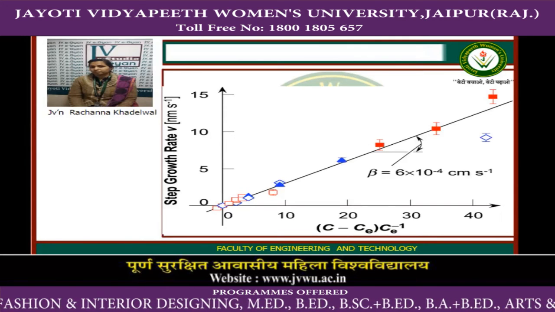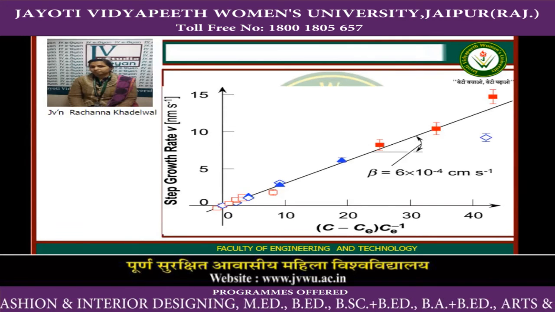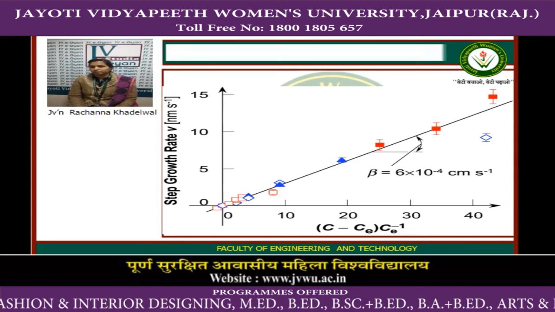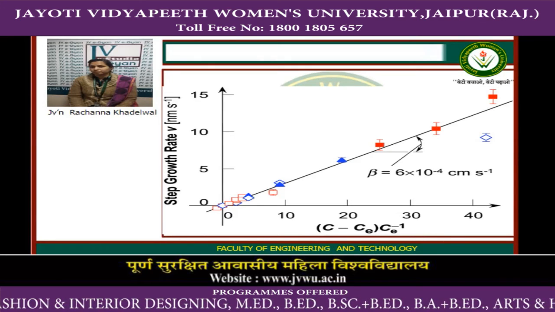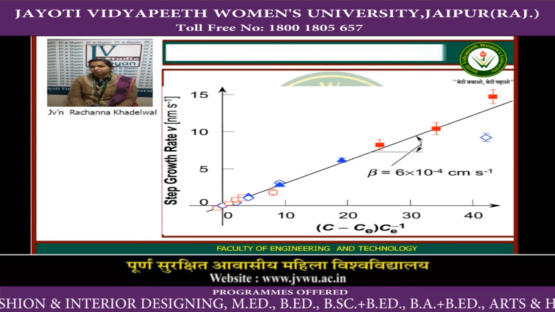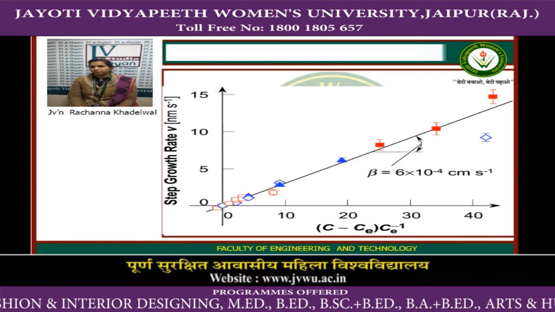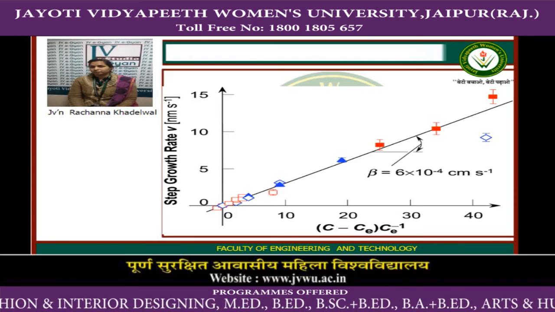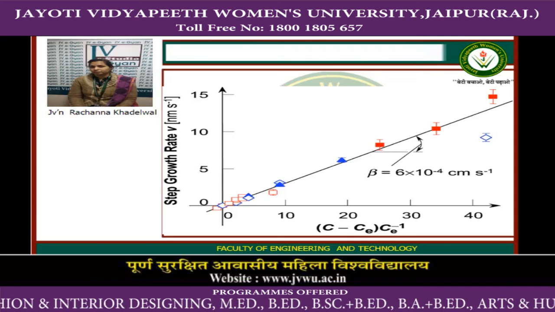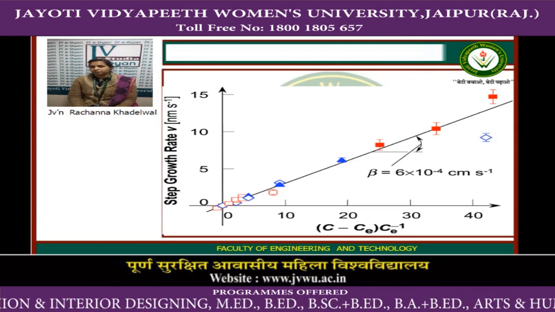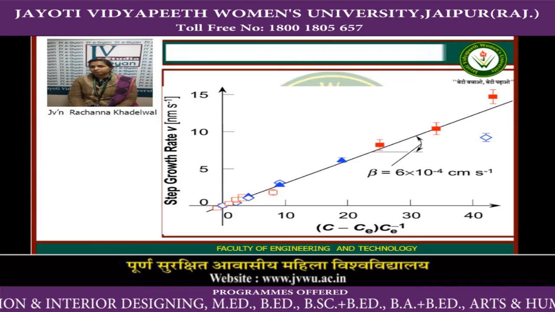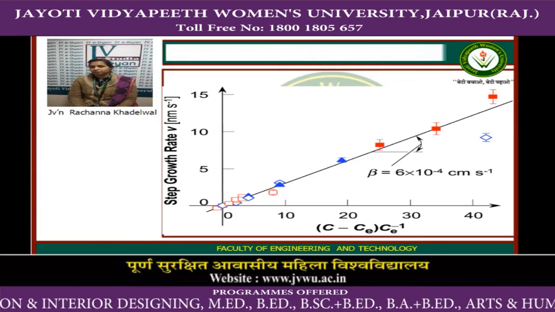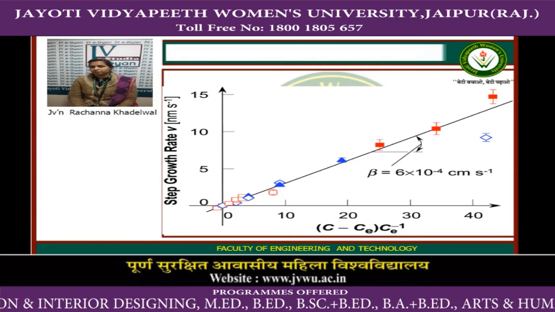In the graphical form, step growth depends on nanometer per second. This is the ratio of 0 to 40 as well as 0 to 15, and in the 0 to 40 every 10 steps there is a difference, and the beta value is considered 6 times 10 to the power minus 4 centimeter per second. This is denoted by the arrow.